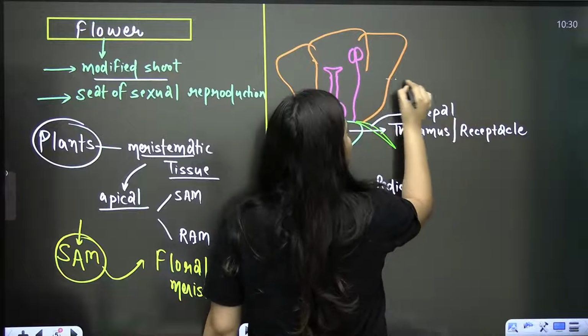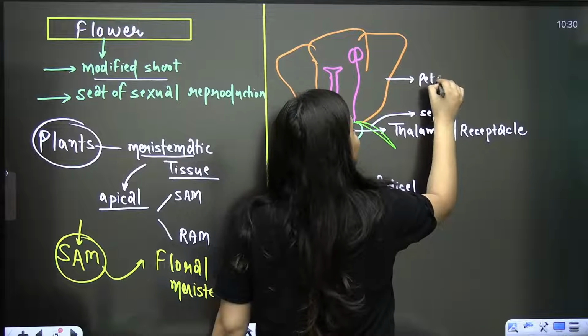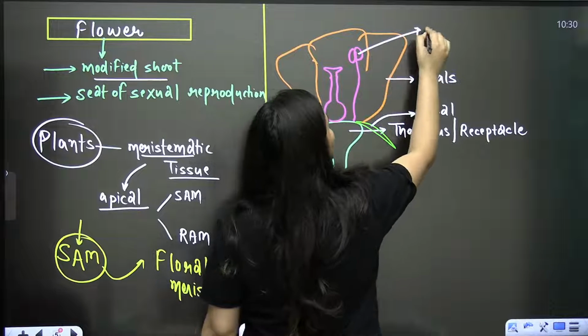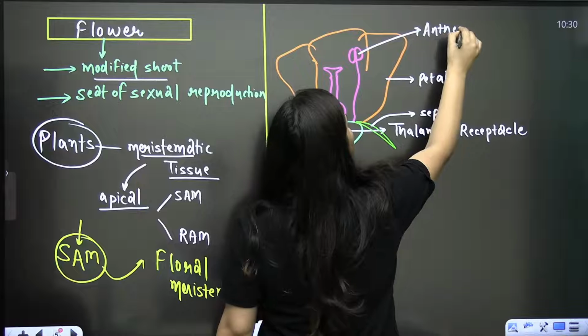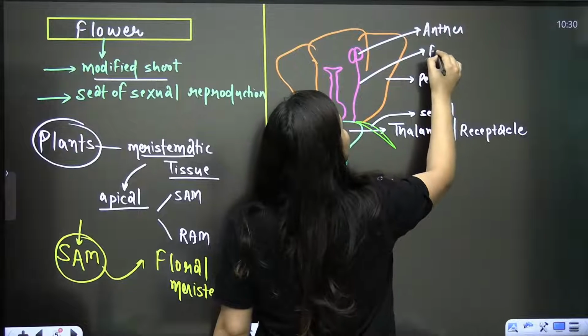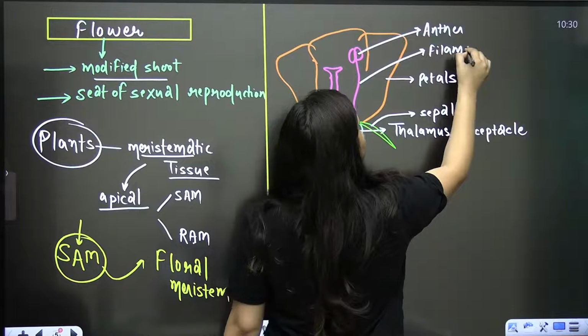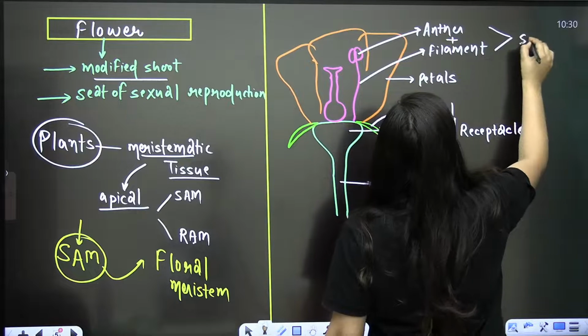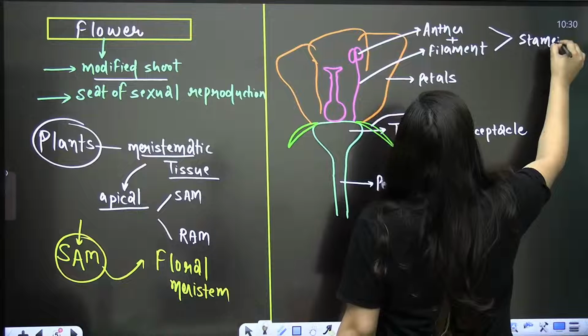Now here, these are the petals. Now this part is your anther, and the stalk-like structure is your filament. Anther and filament together are known as stamen.